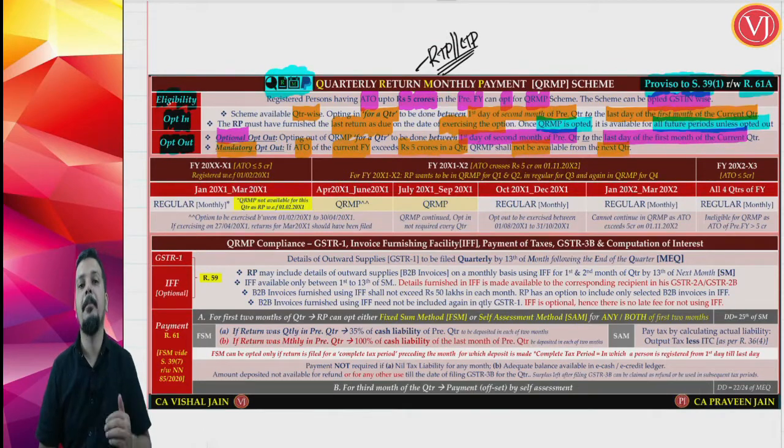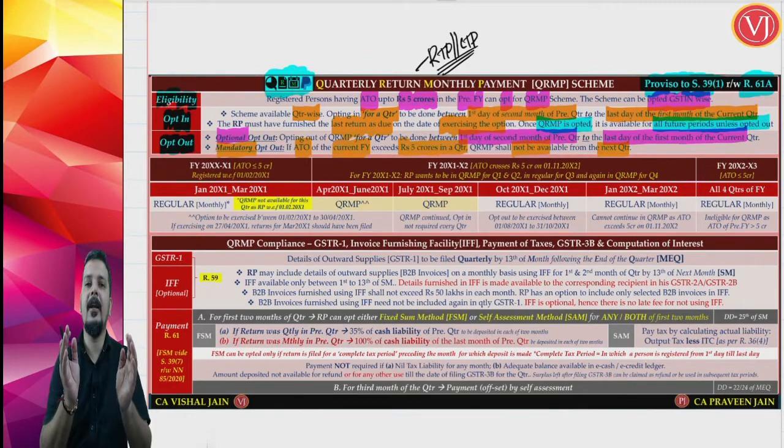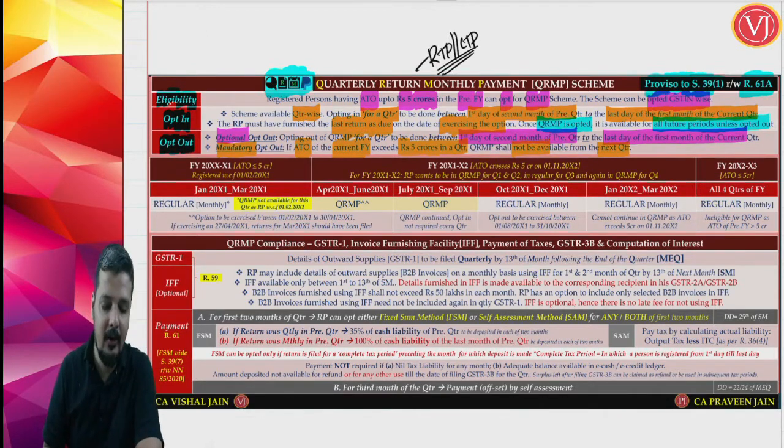But if you are thrown outside the QRMP scheme, that is, if your aggregate turnover of the current financial year crosses 5 crores any time during a particular quarter, it may cross on the first day of that quarter or the last day of that quarter, in that quarter you will be under the QRMP scheme. From the next quarter onwards, you are not under the QRMP scheme, you are mandatorily thrown outside.